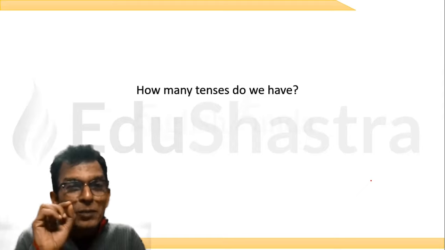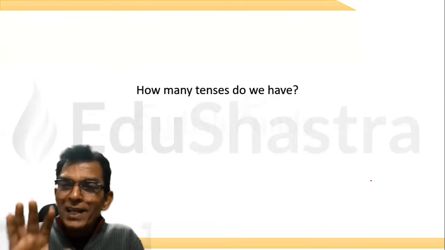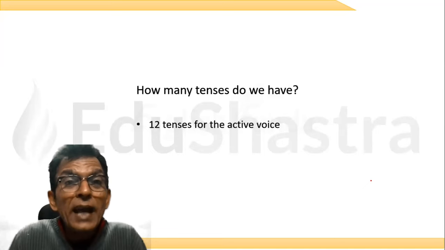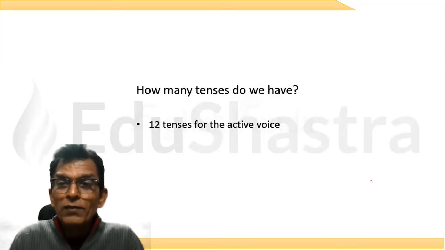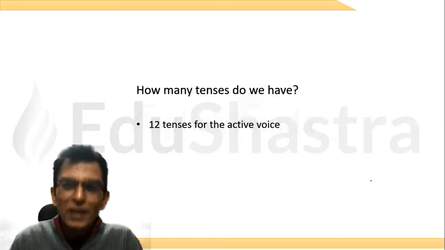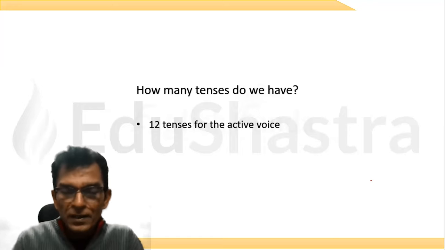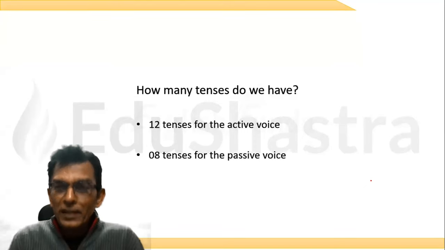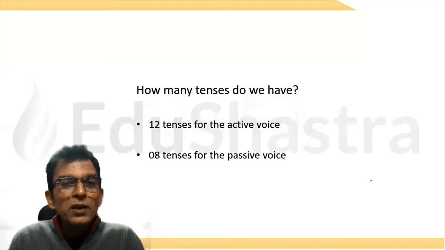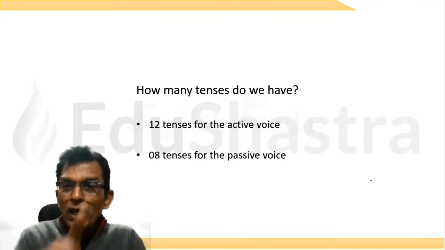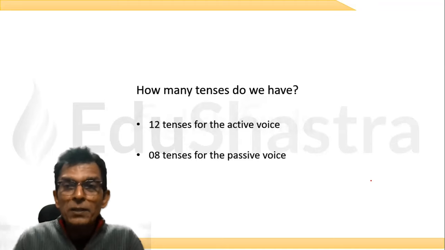Okay. Now, you'll be surprised. I counted 12. Now, look at this. 12 tenses for the active voice. Now, what is the active voice? I'll tell you. Just hold on for a second. And 8 tenses for the passive voice. In all, we have 20 tenses. 12 for the active and 8 for the passive.